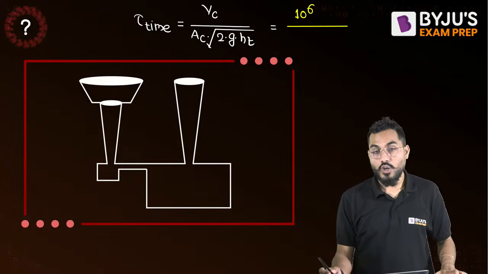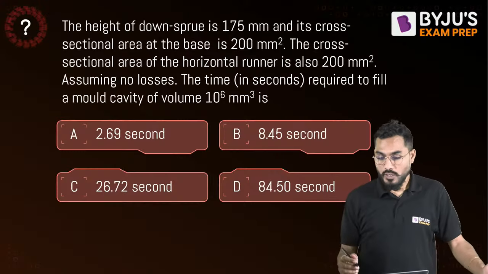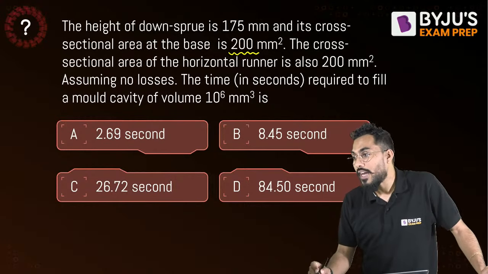Divided by cross-sectional area. That is the choke area, which is the minimum area, and that is considered at the bottom of the sprue only. Only one area is given. So the bottom of the sprue cross-section area is 200 mm square. You can write that down.